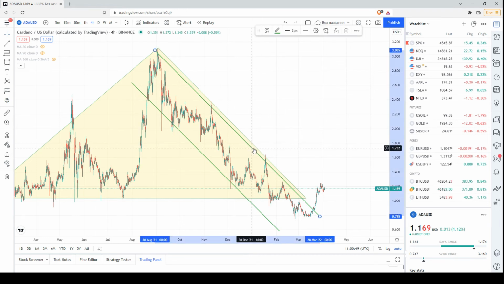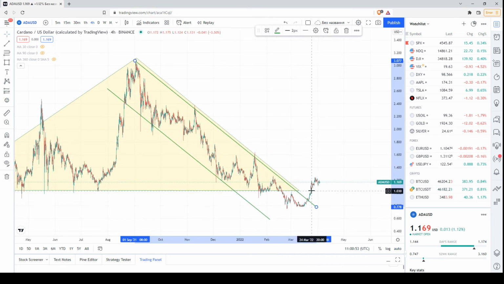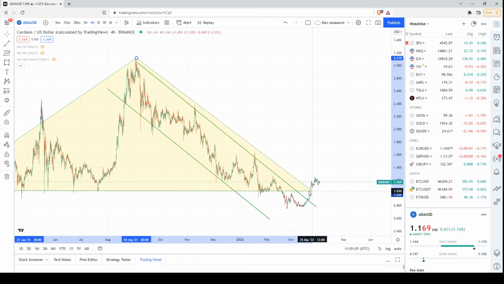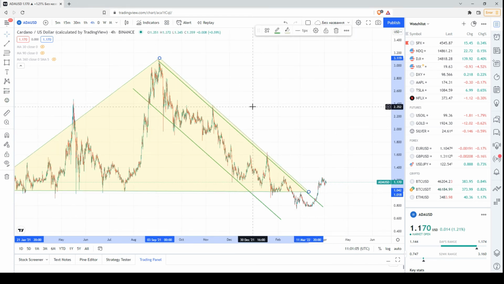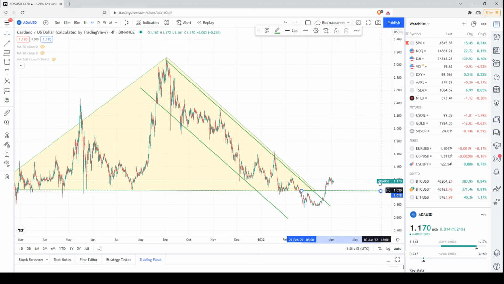It also formed a descending channel or downtrend, but recently the price has exited this descending channel or downtrend, and it has entered again the range of this ascending channel, actually ascending triangle, because now the price is above the support line of this triangle.